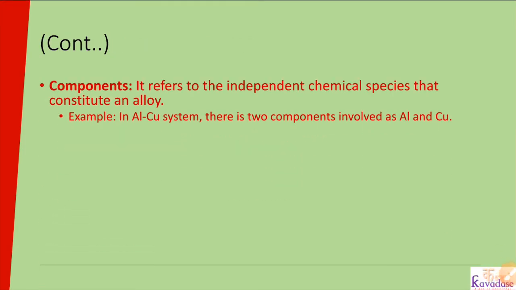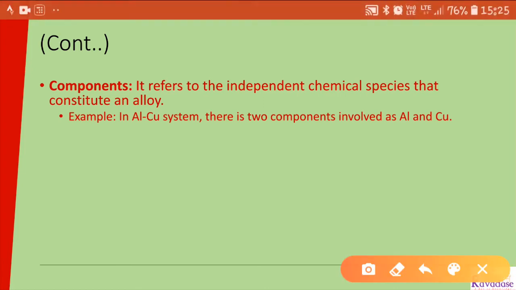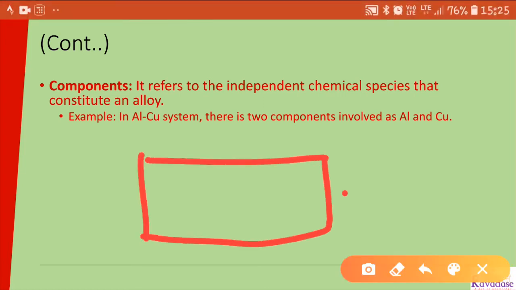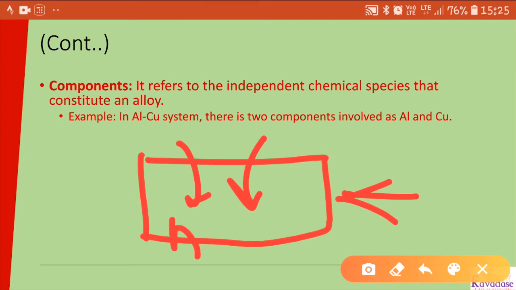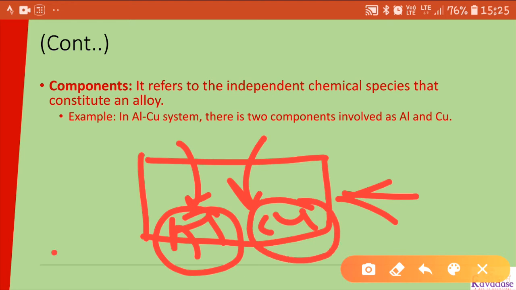Then components. We have already discussed what components are. But if I consider this example, in this container, if I pour two different materials, for example aluminum and copper, these two metals which I poured here are nothing but components.